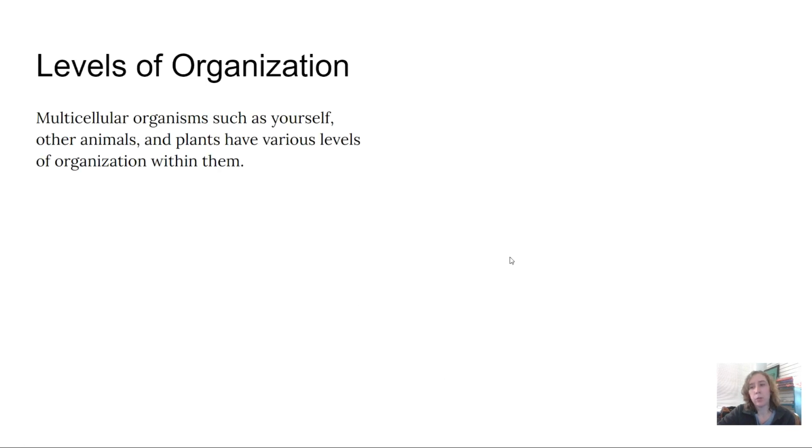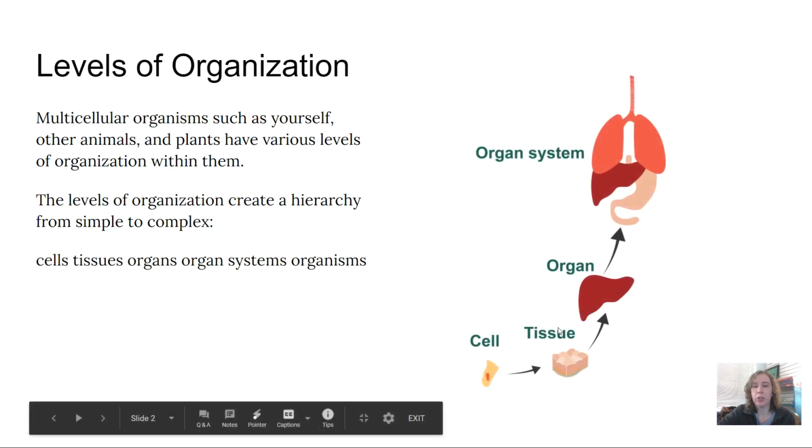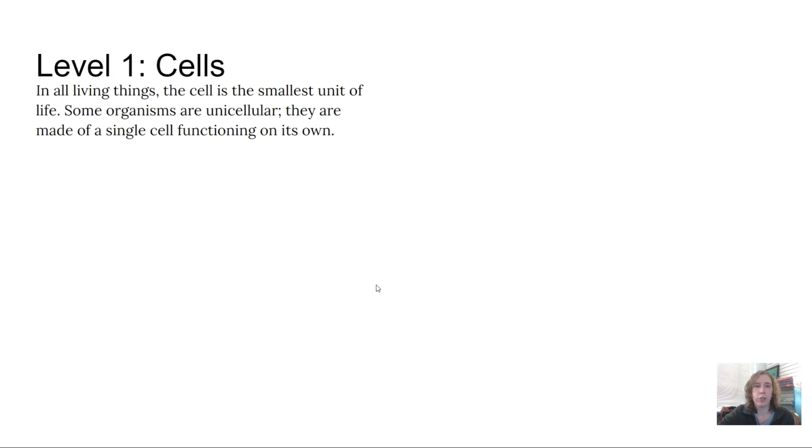Okay, there are different levels of organization. Multicellular organisms, such as yourself, other animals, and plants, have various levels of organization within them. The levels of organization create a hierarchy from simple to complex. So we have cell, tissue, organ, and then organ system, and then it would be organism. Level 1, cells, just a refresh.